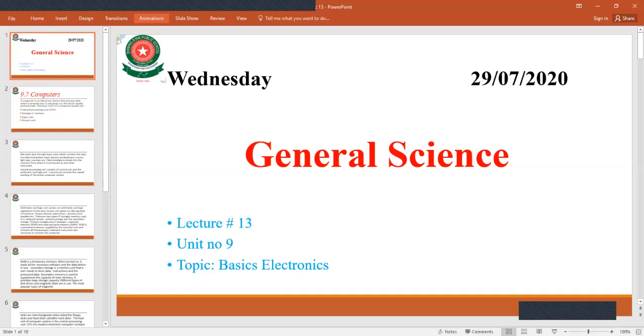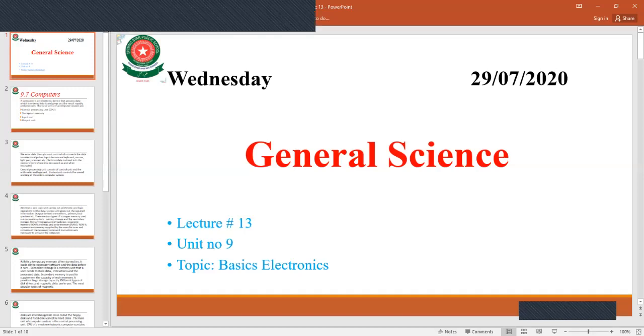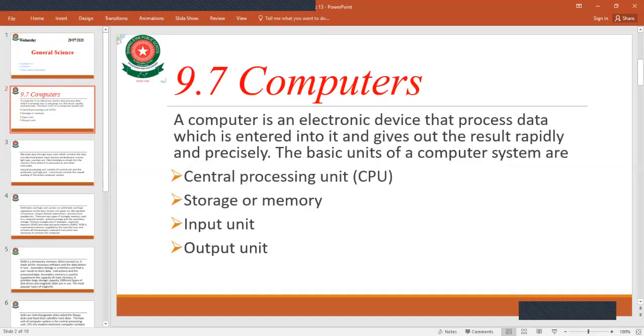Let's move towards today's lecture. Today's lecture is lecture number 13, unit number 9, basic electronics. Today's lecture is about computers. A computer is an electronic device that processes data which is entered into it and gives out the result rapidly and precisely.